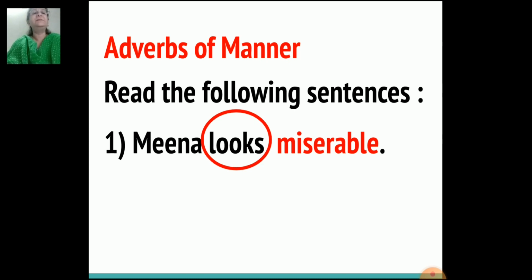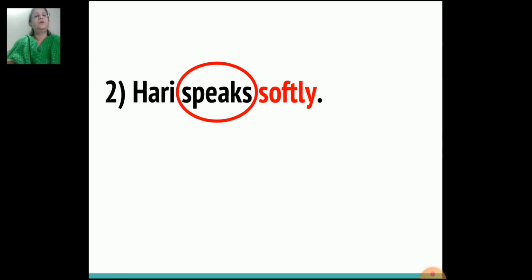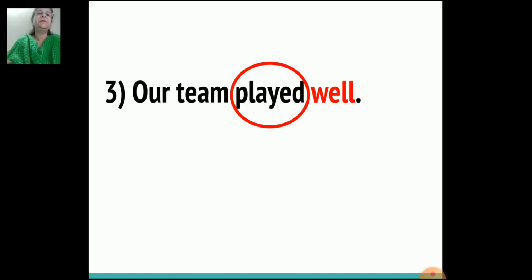Read the following sentences, children. First sentence, Meena looks miserable. Second sentence, Hari speaks softly. Third sentence, our team played well.